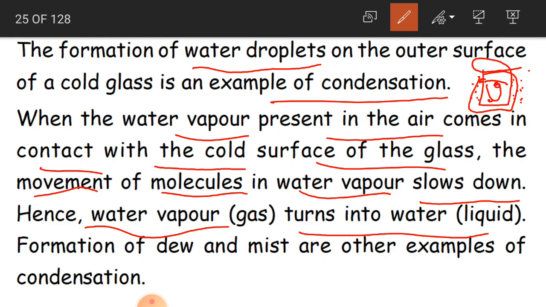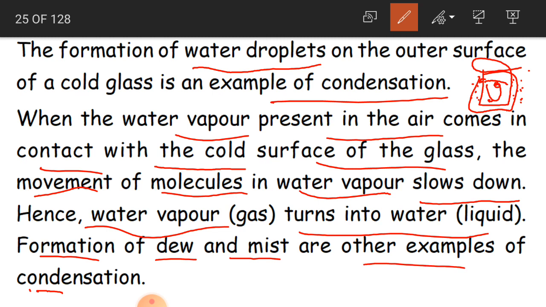Clear, children? You just take a glass of ice water and keep it outside on a plate or somewhere. After some time, all this water is going to come out on the surface. It is going to form as water droplets on the surface of the glass, and inside the glass whatever ice is there, that also is going to become water. Okay, and this is a best example for the condensation. So formation of dew and mist are other examples of condensation.